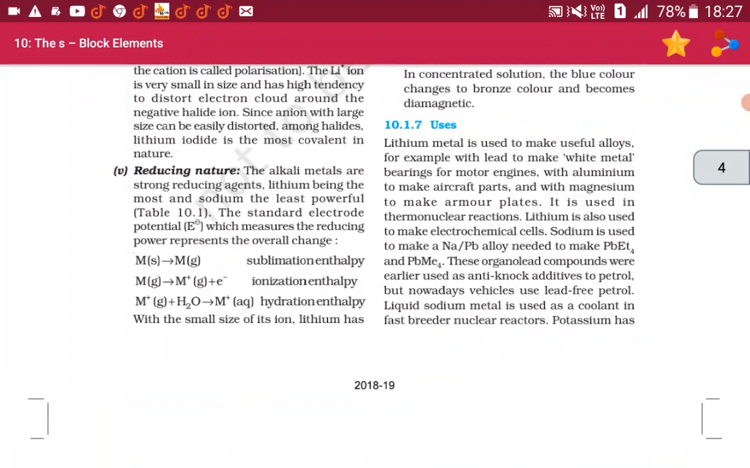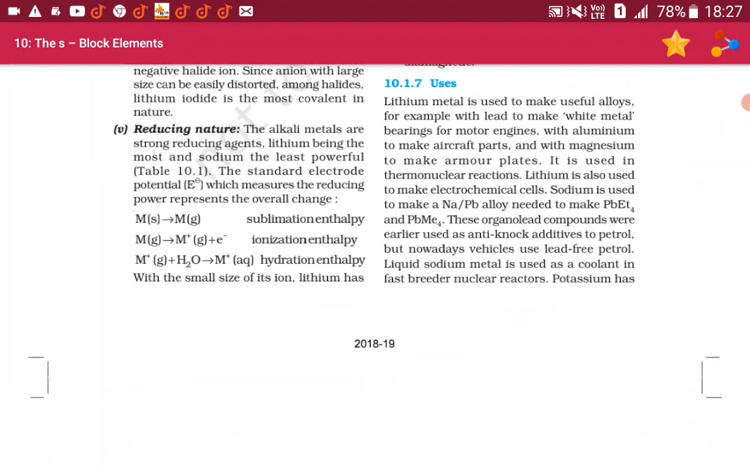10.1.7 Uses. Lithium metal is used to make useful alloys, for example, with lead to make white metal bearings for motor engines, with aluminium to make aircraft parts, and with magnesium to make armor plates. It is used in thermonuclear reactions. Lithium is also used to make electrochemical cells. Sodium is used to make a sodium-lead alloy needed to make PbEt4 and PbMe4.